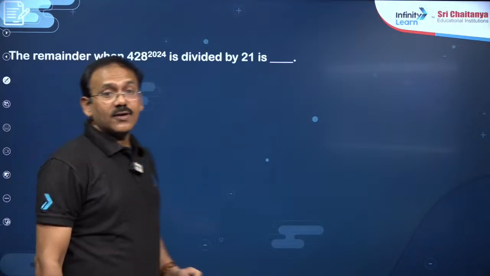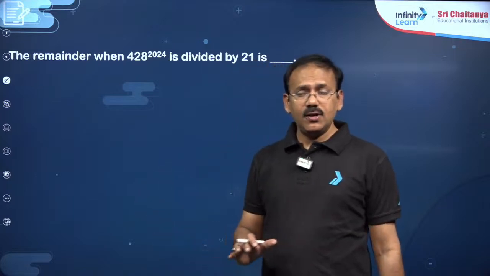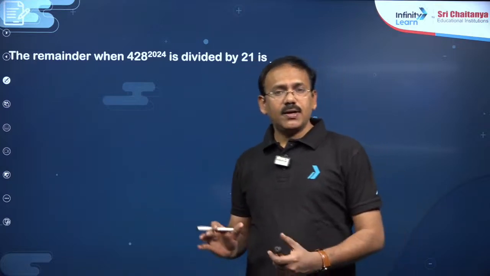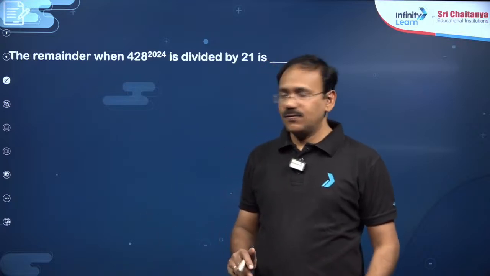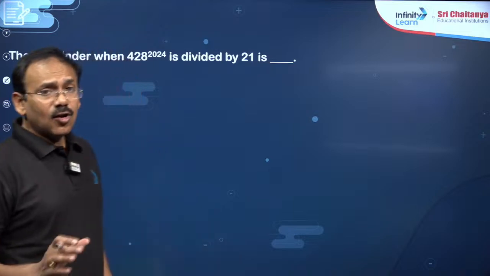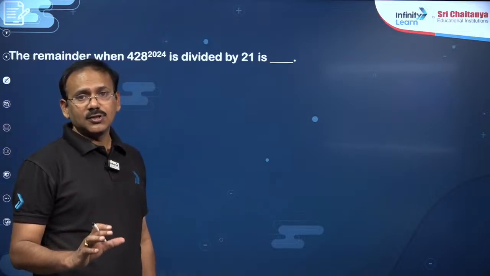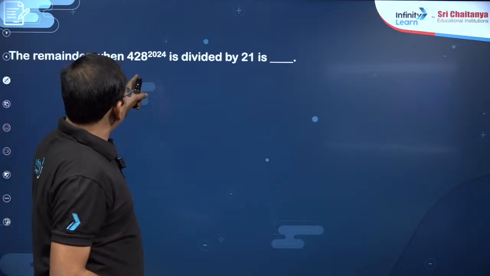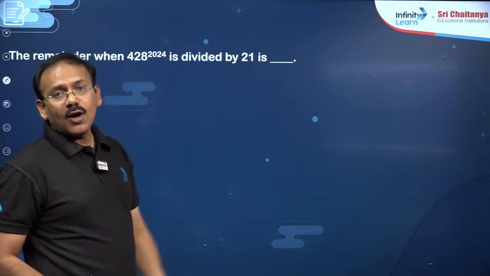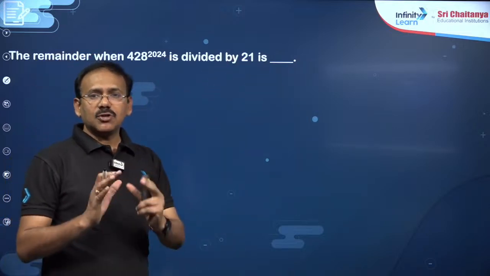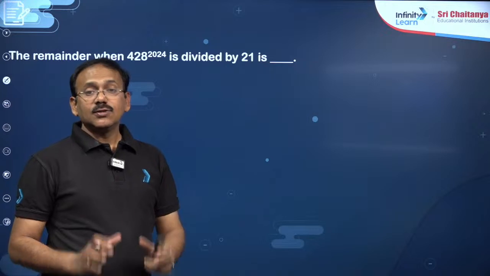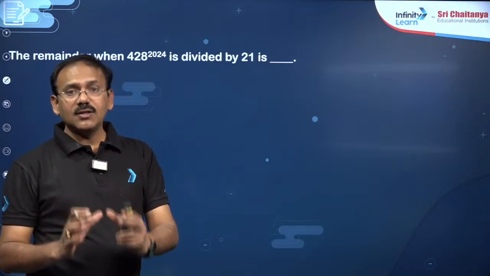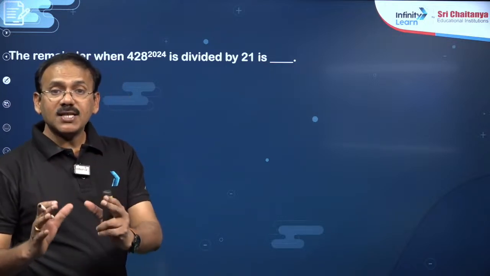The next model, my dear friends, is the remainder model. This is the 4th important model. It can be done very easily, and we can do it using the binomial theorem, but we can also do it in a direct way. The simple point is, dear students, to find the remainder. There are many questions on remainders also, dear students. So this number when divided by 21, what is the remainder? Simple thing: when the question is given in expansion form, replace the base with the remainder. Replace the base with the remainder.